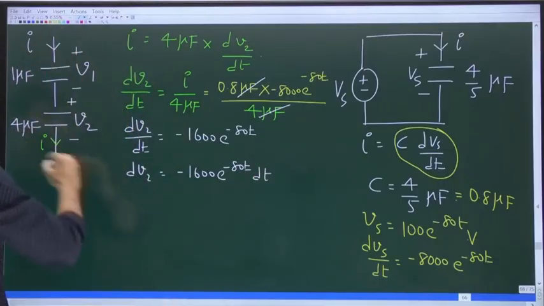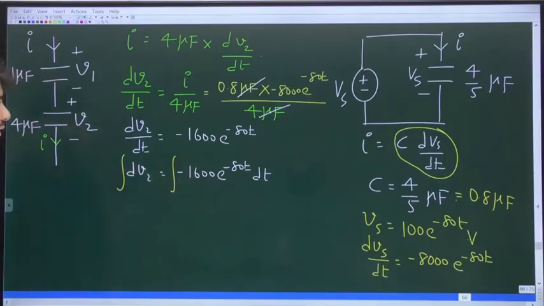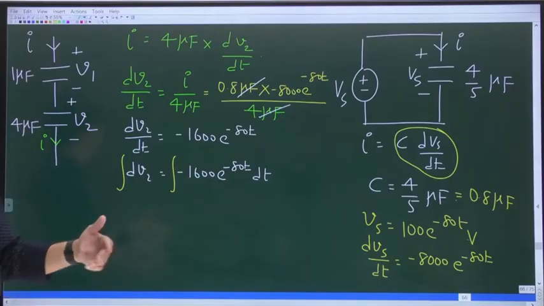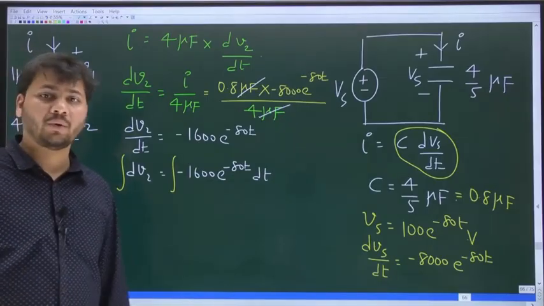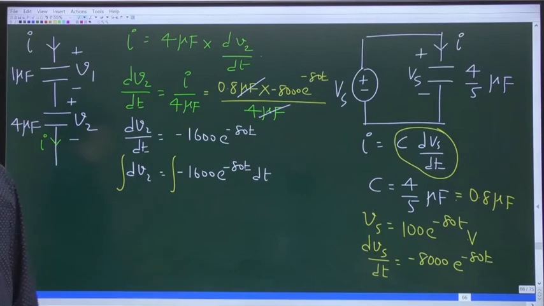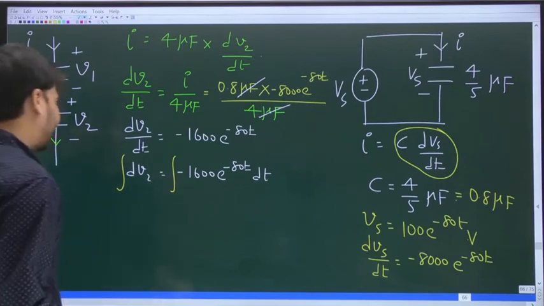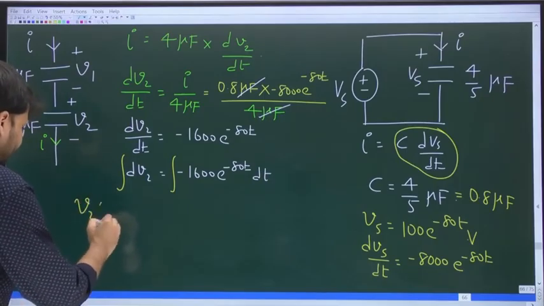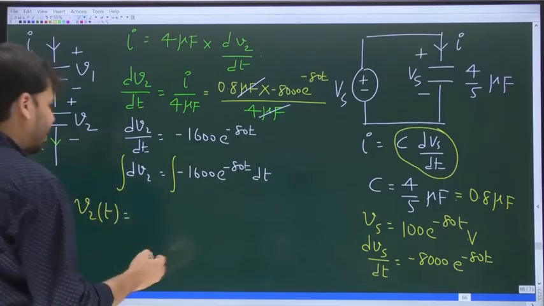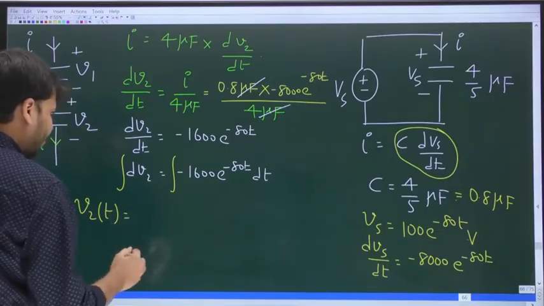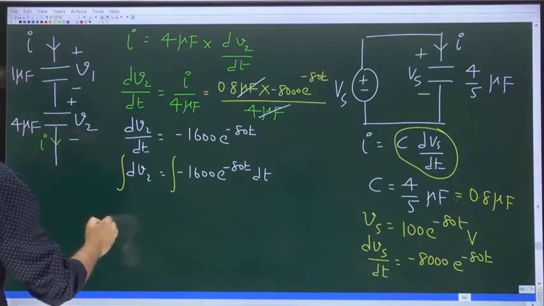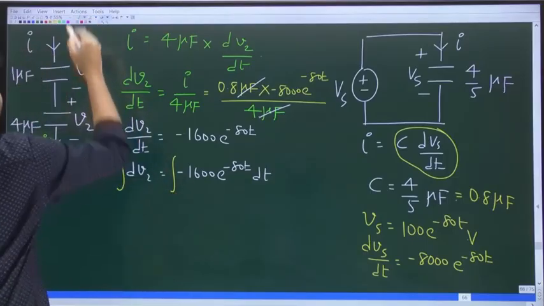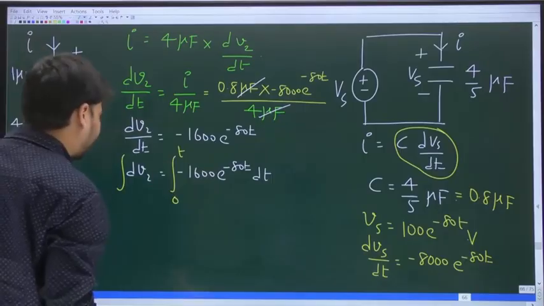Now you integrate on both the sides, because the equation contains dV2, but our goal is to find V2 of t. So when you do the integration, won't you get this thing? V2 of t will be equal to what? Let us integrate from 0 to t.